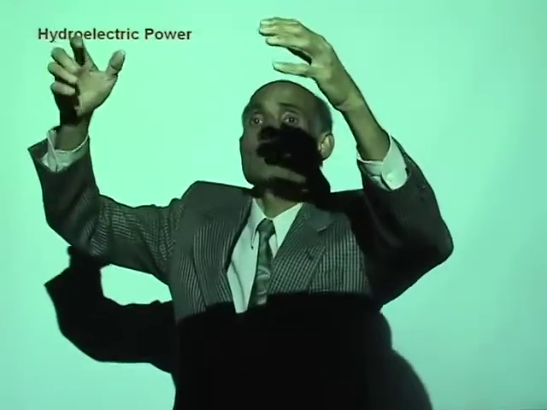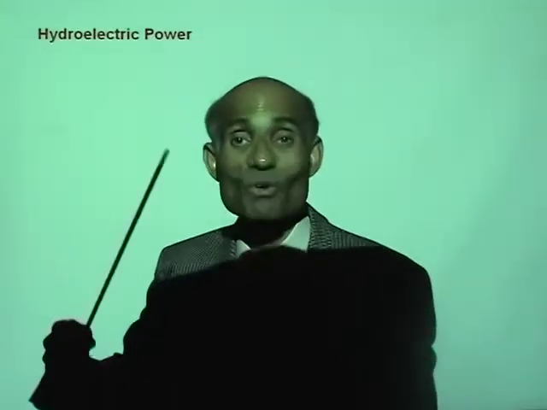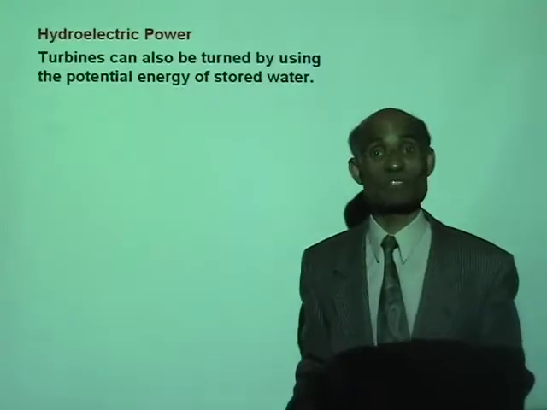The power of water. If there is a river running between two hills, if you build a dam, you can collect all that water. And if you allow that water to run through a pipe way down into the valley, you see that water at the top has a lot of potential energy. Is that right? That water running down to the valley will convert all that potential energy to kinetic energy. And if you now use a turbine there, that will turn the turbine, producing electricity. You see how the power of water can be used to produce electricity.